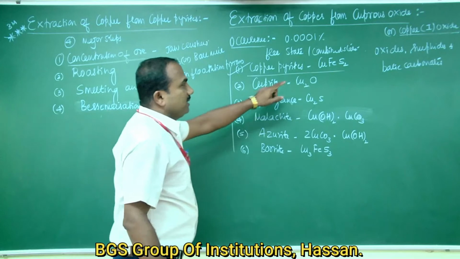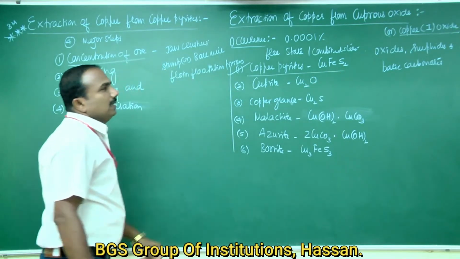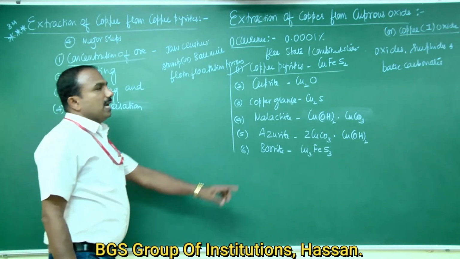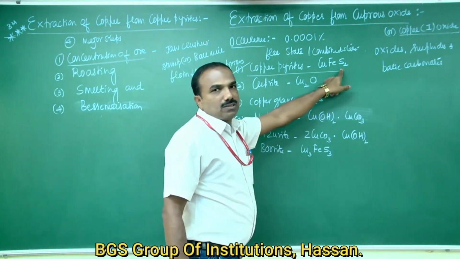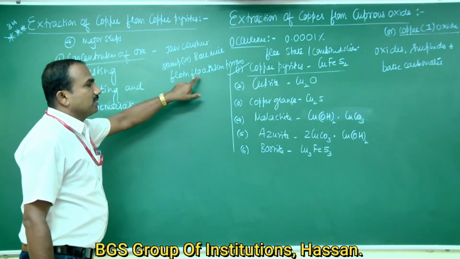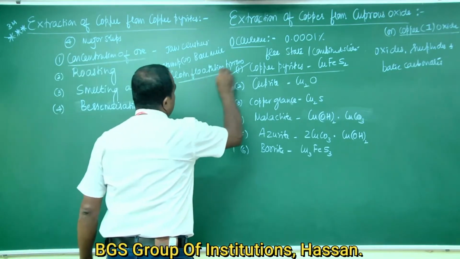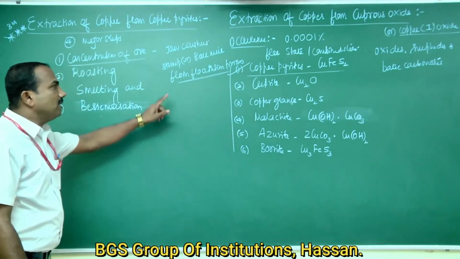This is because we are using a sulfide ore. CuFeS2 is a sulfide ore, with copper plus iron and sulfur. Therefore, sulfide ores are concentrated by the froth flotation process. This is the main thing you should mention.